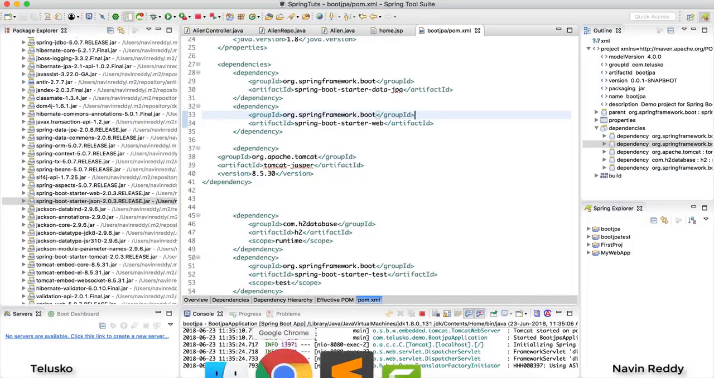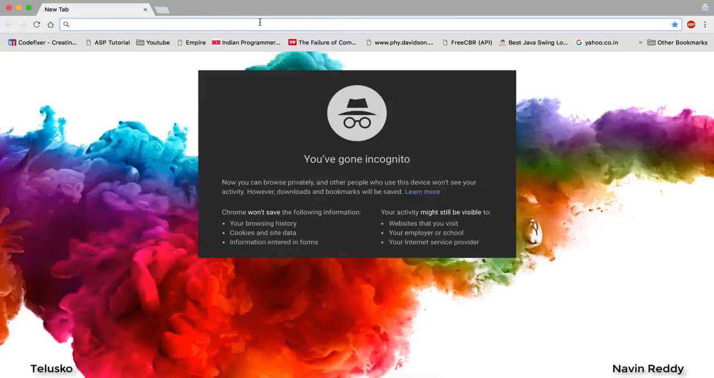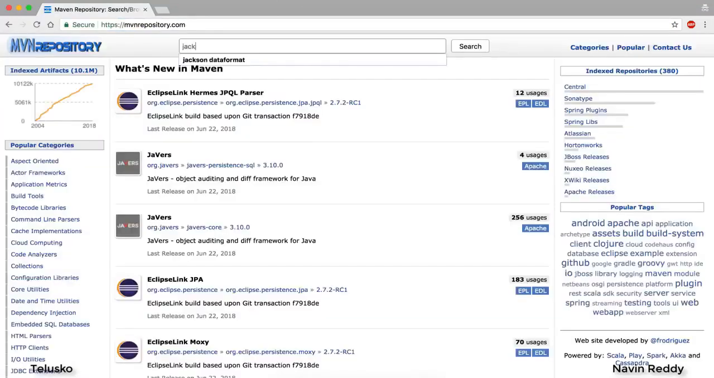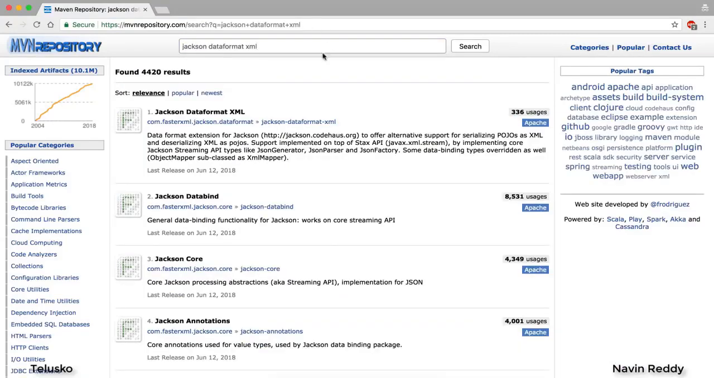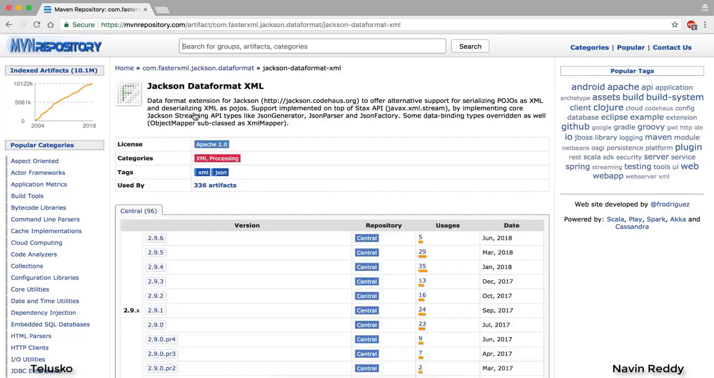So you have to go to your Maven repository as usual. So I will type mvn repository, and here I will search for Jackson data format XML. Now this is the first link which you have to click. This is the link. Now which version to select?